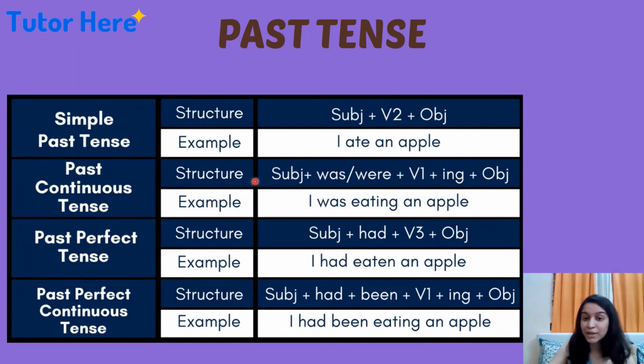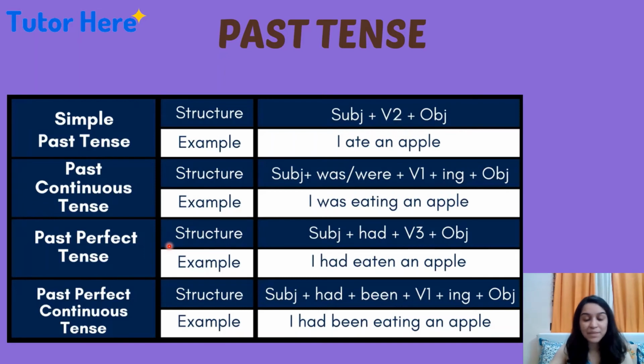Then we have past continuous tense. The structure is subject plus was/were plus verb plus ing plus object. The example is I was eating an apple. I is the subject, was is the linking or helping verb, eating is the verb. So eat is the main verb, and we have added ing, then an apple is the object. Here, the person was doing this activity continuously in the past. So it comes under past continuous tense.